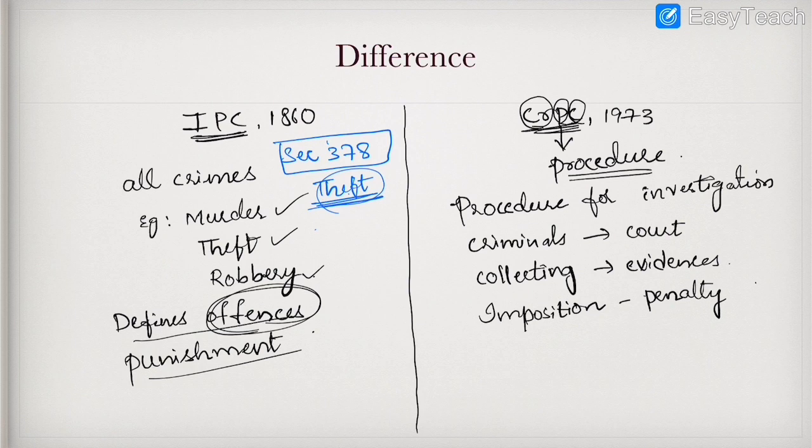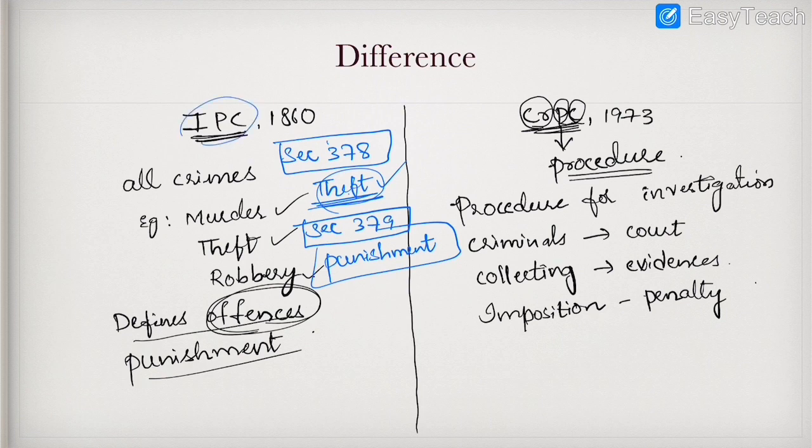And at the same time, Section 379 tells the punishment. It prescribes the punishment: what is the punishment if somebody commits theft? So the Indian Penal Code mainly defines what constitutes an offense, and what is the punishment.